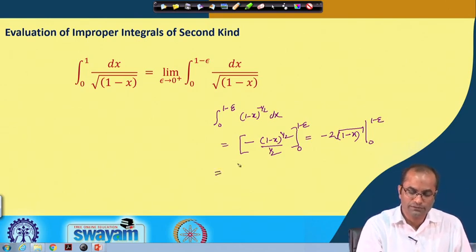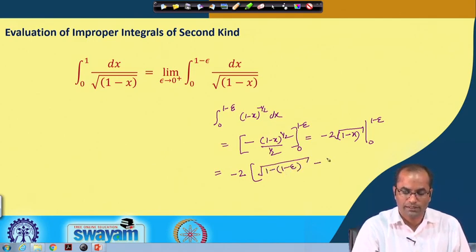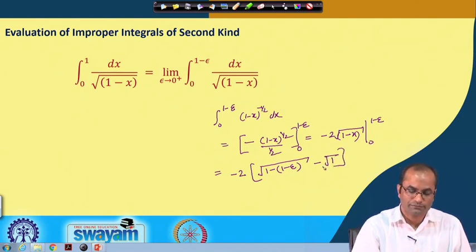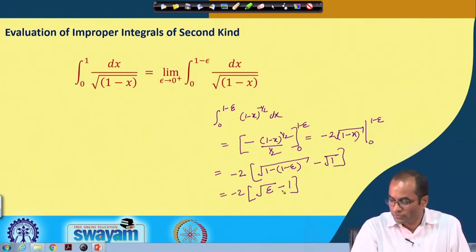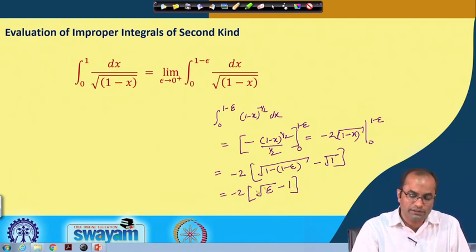So, the value of this integral, when we put in 1 minus epsilon, we have 1 minus (1 minus epsilon), which is epsilon, and minus the square root of 1, which is 1. So, we have minus 2 square root epsilon, and then minus 1 for the lower limit.